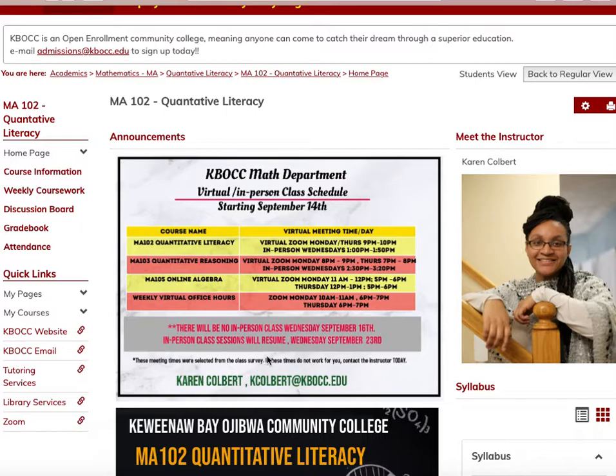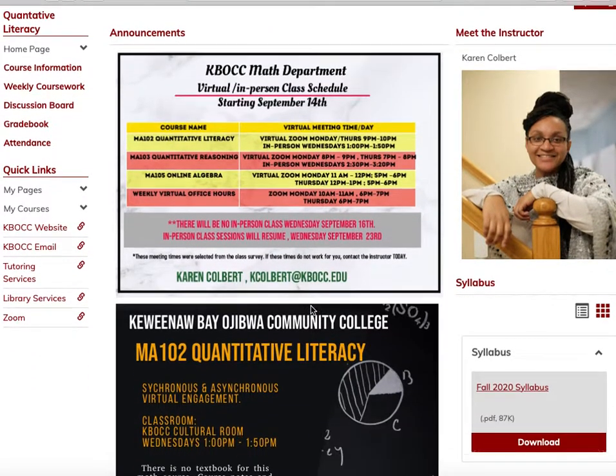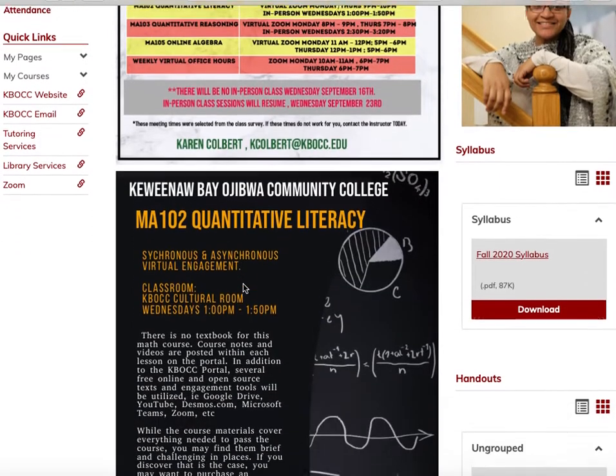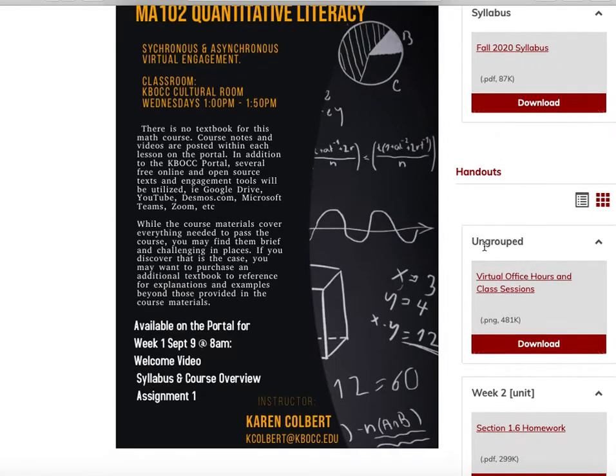This information is also found on the Facebook page called KBOCC Math Department. So in the event that something happens and you can't access the portal, you can also find this redundant information such as these flyers and announcements on the Facebook page. On the home page, you'll also find a copy of the syllabus, handouts, and right now the only thing that I have in the ungrouped section is just a copy of when the virtual office hours and class sessions will be.